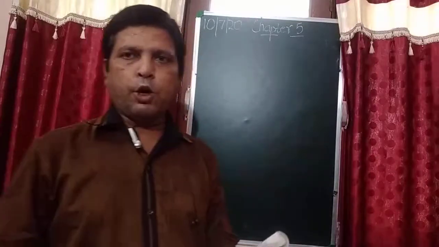In my previous video we discussed the fill in the blanks of this chapter, and the first two fill in the blanks we have completed in the book. Now let's start with the third fill in the blank.